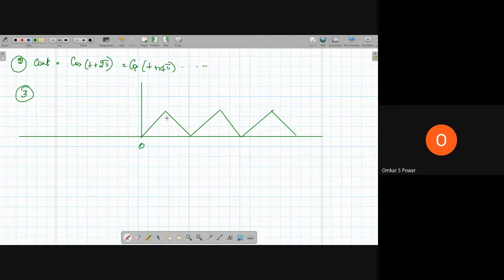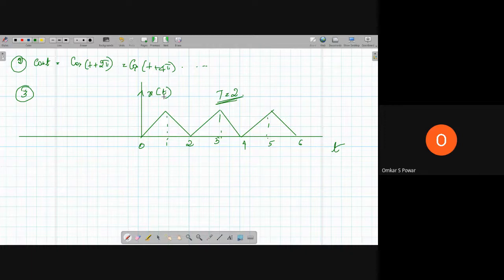Let this be 1, 2, 3, 4, 5, and 6. What's the period? The period is equal to 2. This is with respect to time, and this is your signal x of t. So now we have seen visually and mathematically how a periodic signal repeats.